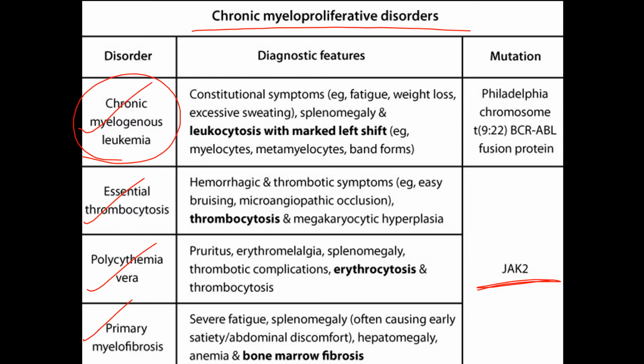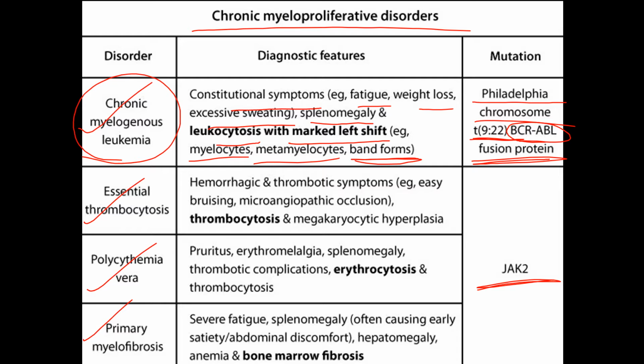The first one, chronic myelogenous leukemia, is associated with the Philadelphia chromosome, that is t(9;22) mutation, which leads to formation of the BCR-ABL fusion protein. The diagnostic features for CML are constitutional symptoms like fatigue, weight loss, excessive sweating, splenomegaly, and leukocytosis with marked left shift, shown by an increase in bands, and also there will be myelocytes and metamyelocytes.